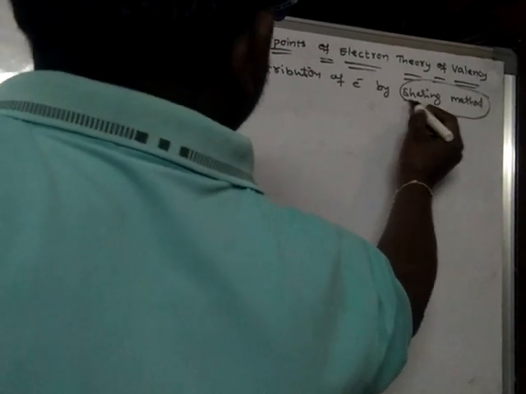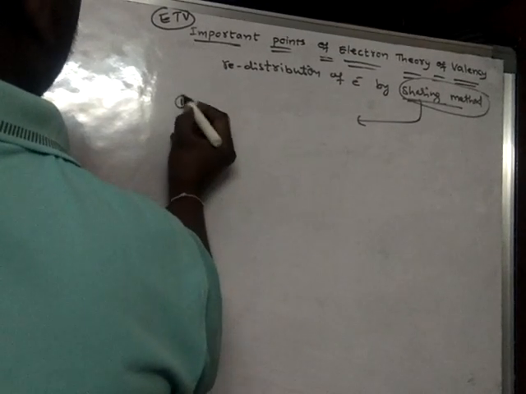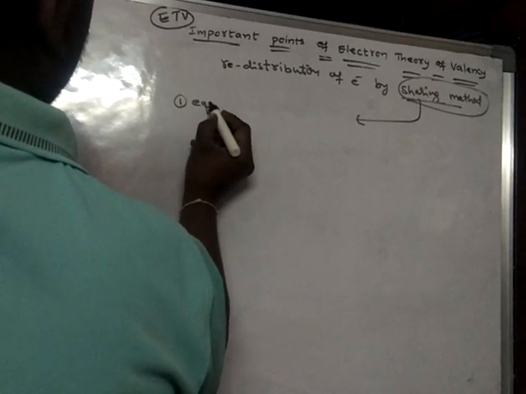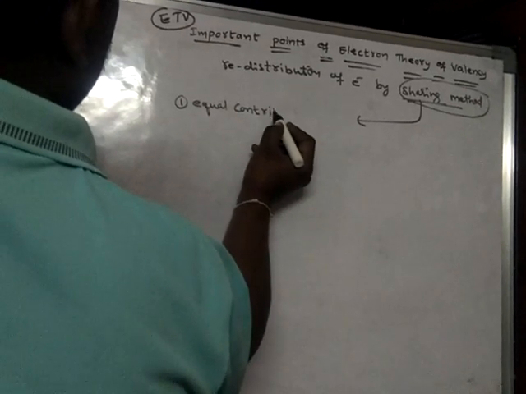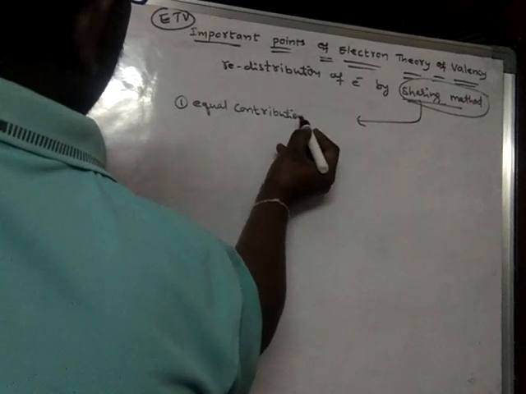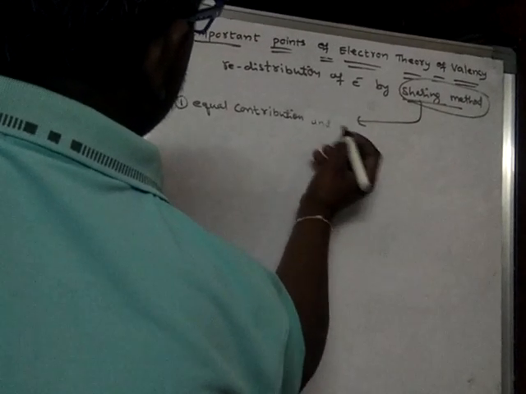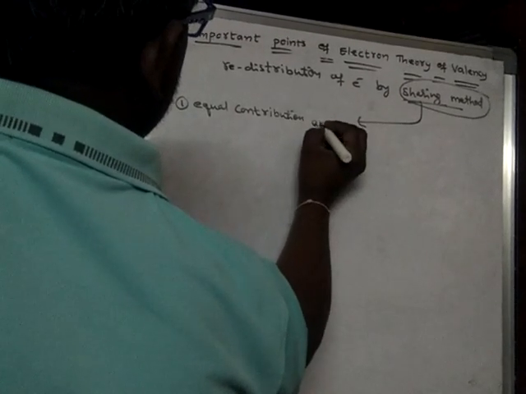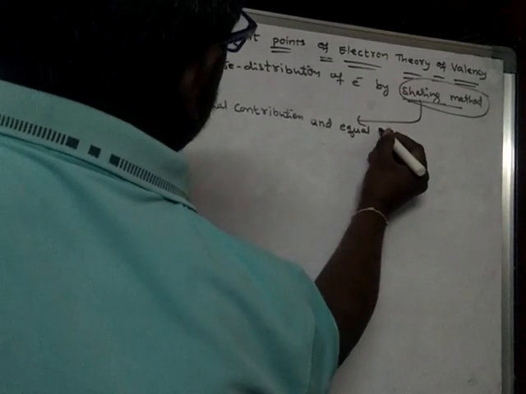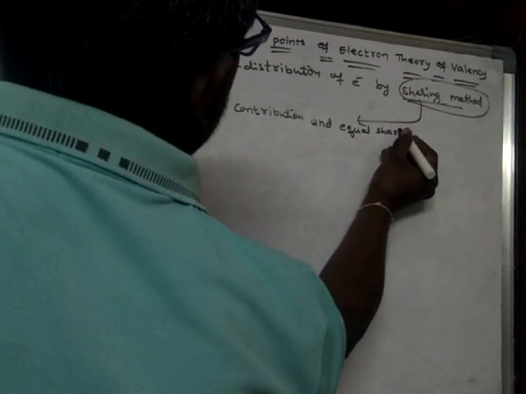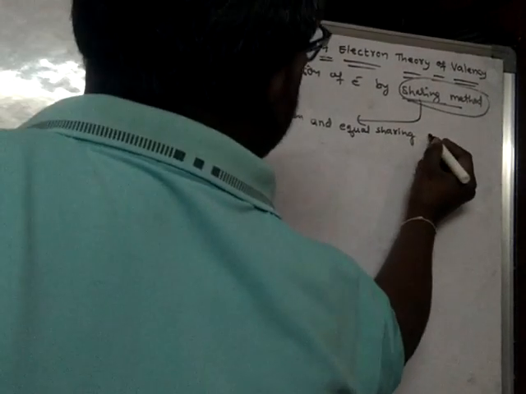Actually, the sharing method is again of several types. One method is equal contribution and equal sharing of electrons.